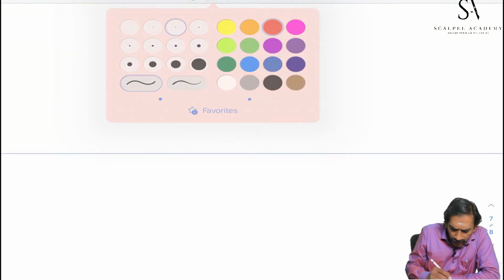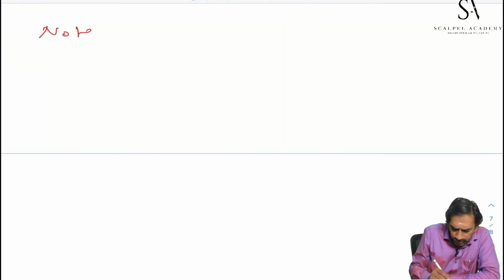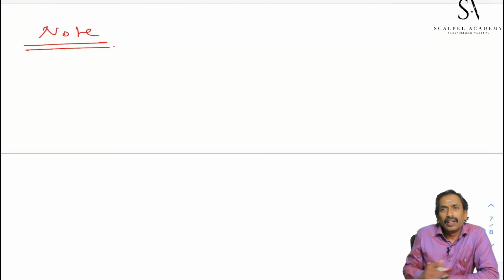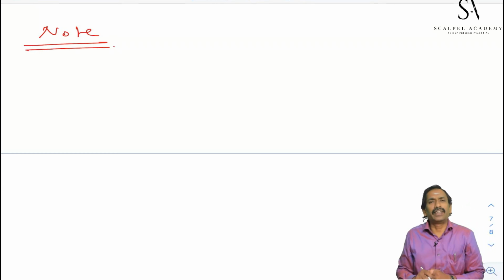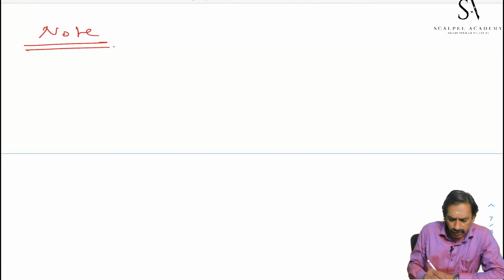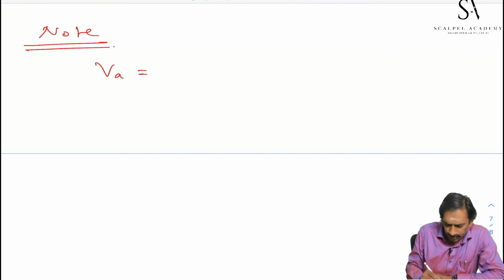And I am going to give one more point regarding average velocity. Average velocity is nothing but total displacement by total time taken. What is the total displacement?